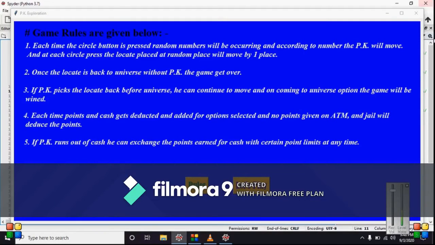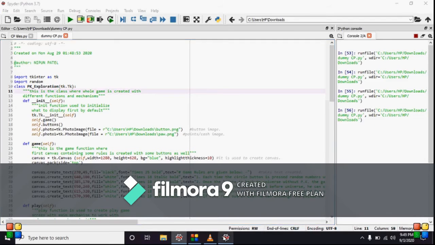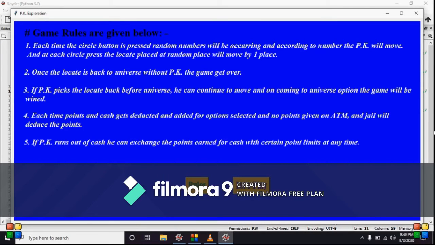This is the first window as I run the code. Here you can see the game rules. You need to read these rules before playing. As you can see, by default, as soon as you open the window, you will get some rules. So let's quickly play after reading them. Also, one thing: if you want to revisit the rules, you can hit the rules button again. Now let's play.